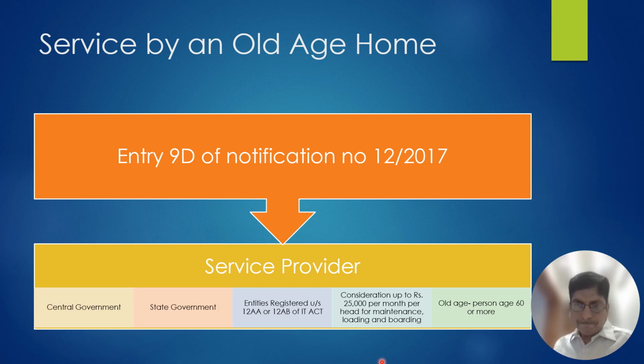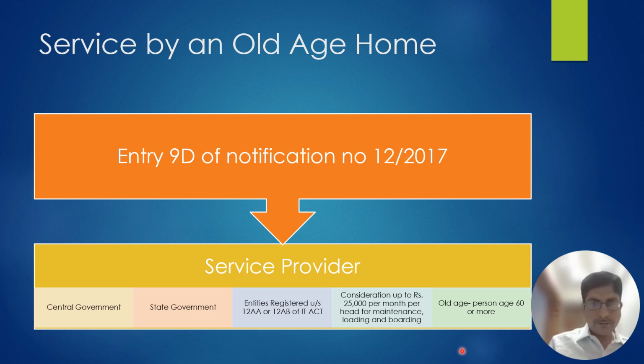So these three persons can be the service provider: central government, state government, or the trust which is registered under 12AA or 12AB of Income Tax Act. What is the condition? That the old age home means a person who is of age 60 or more, then only this exemption is available. Further, there is a monetary ceiling that the amount should be up to 25,000 per month per person. That includes maintenance, boarding, lodging, everything.